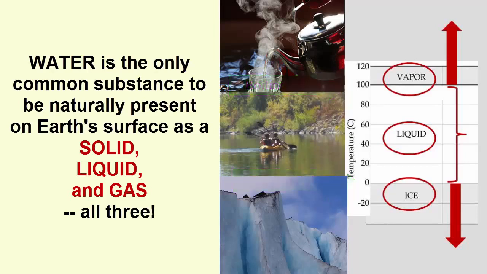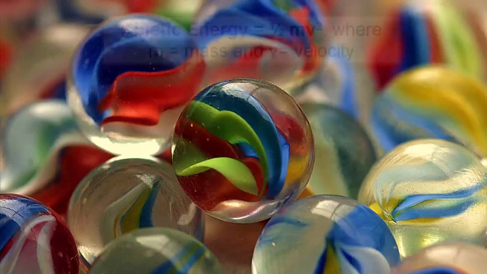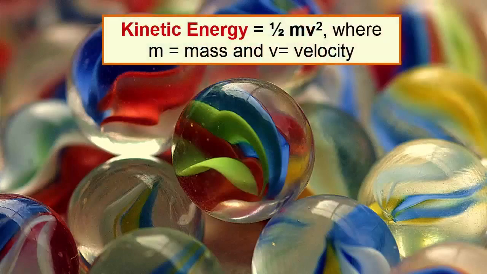To understand that, we first have to describe the basic differences between solids, liquids, and gases. As we know, all substances are made up of individual atoms. Let's imagine those atoms as marbles. To understand phases in temperature and heat, we first need to understand the concept of kinetic energy. Kinetic energy is the energy of motion of the atoms in a substance.